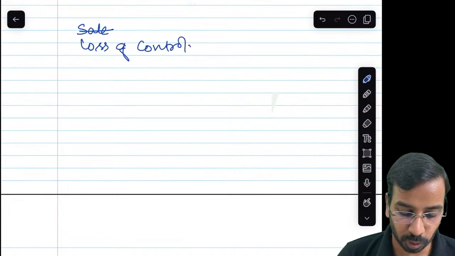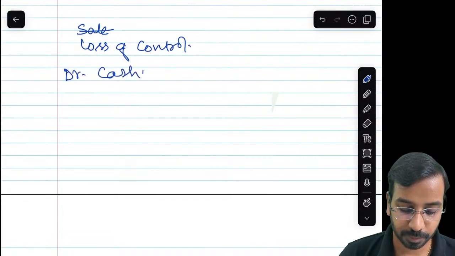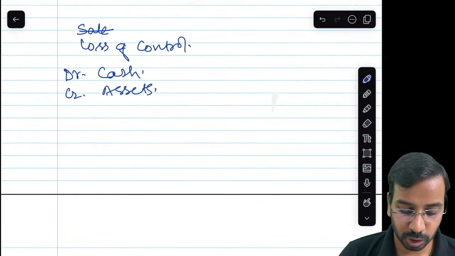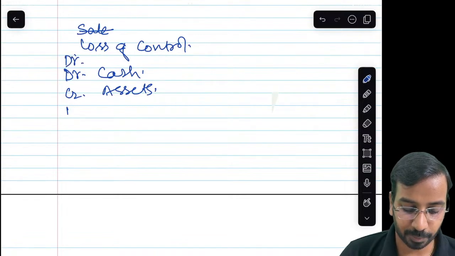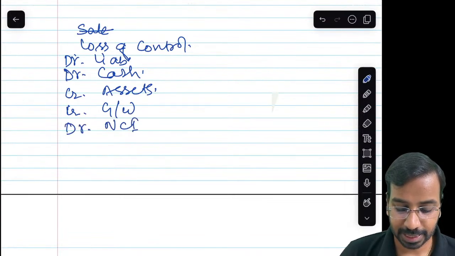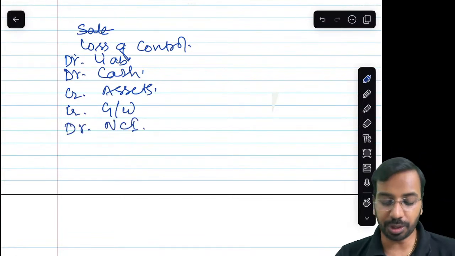If there is loss of control, you will debit cash, credit assets. You will also debit liabilities, credit goodwill, debit NCI. The balancing figure will be your gain or loss.